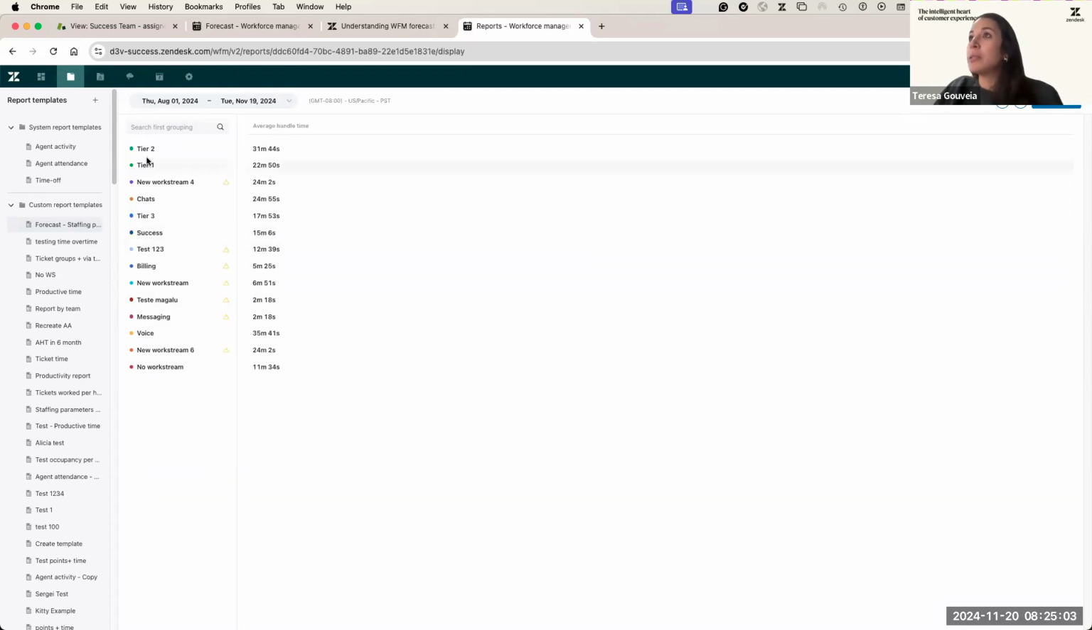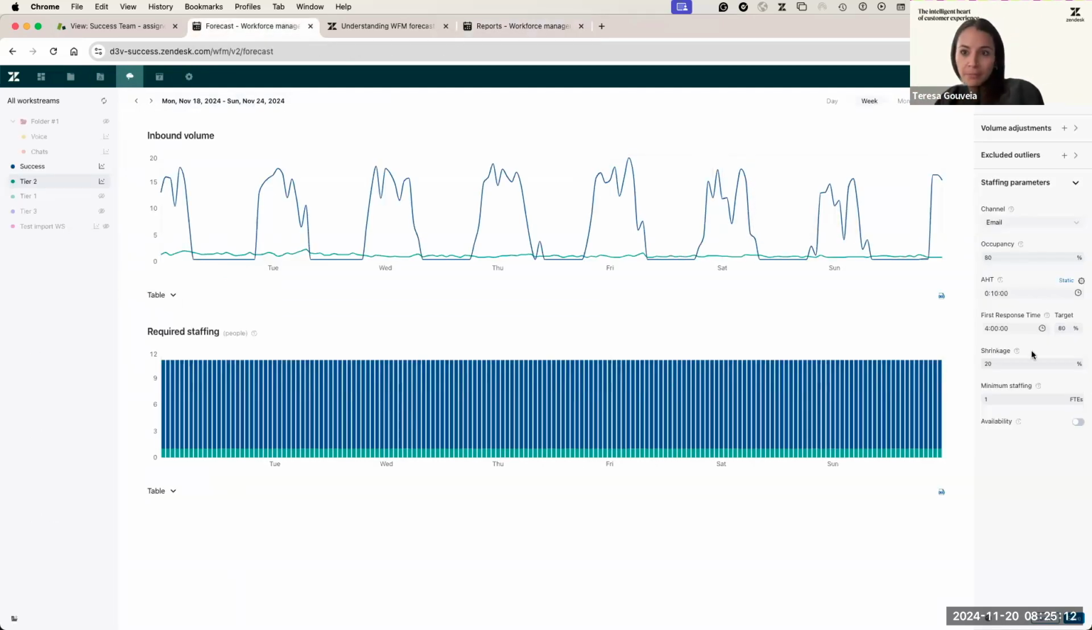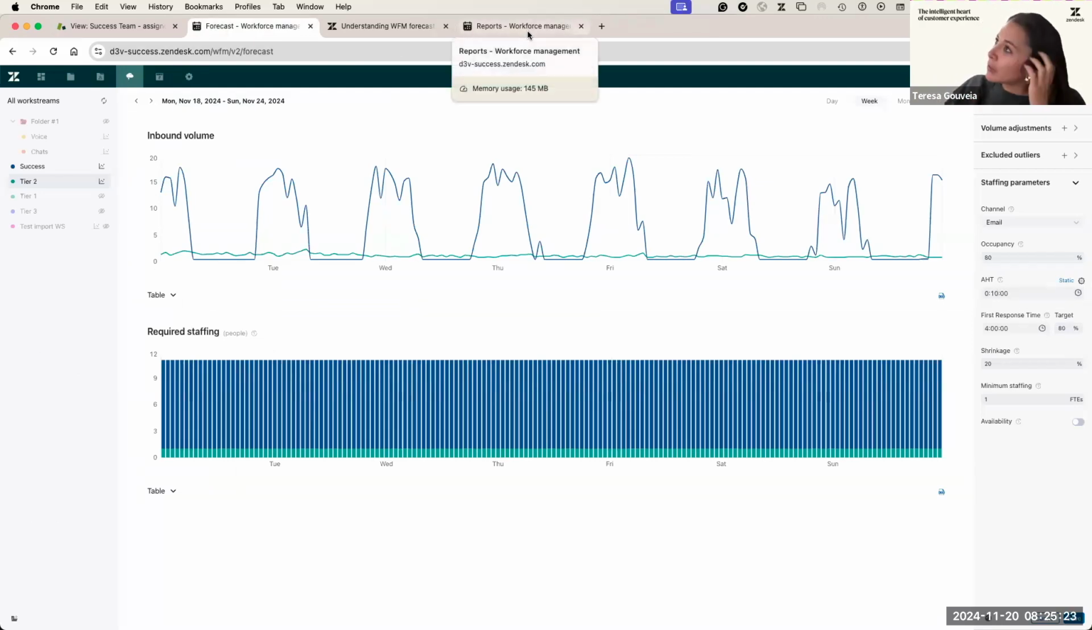So we were talking about the tier 2 work stream. So this is my average handle time. So this is ideally what you can use as a reference to add that information here on the staffing parameters. Okay. So yeah, I'm going to leave it at 10 because 31 might be too much, but just for the sake of the example, you know already that you can use the reporting tool to understand a bit better what's your average handle time. And then we have first response time and the target.